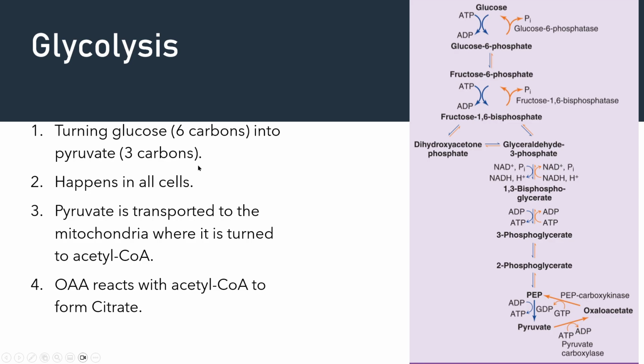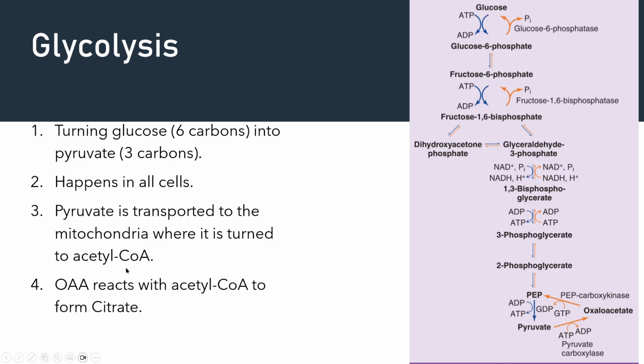Glycolysis happens in all cells, whether it's the heart, muscle, every cell has glycolysis. Pyruvate is transported. Once broken down, the pyruvate will go into the mitochondria. Then from the mitochondria, it will be turned into acetyl-CoA.